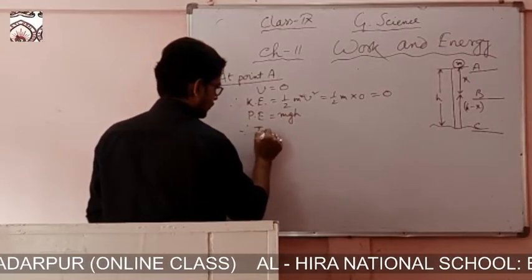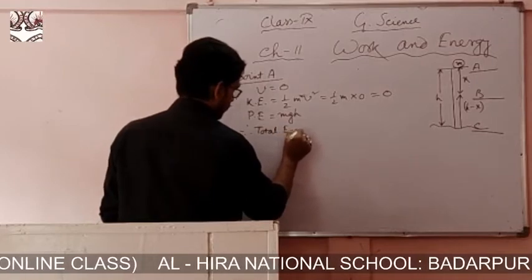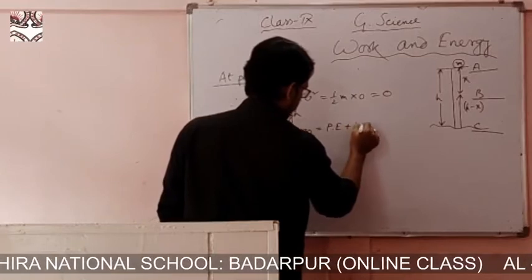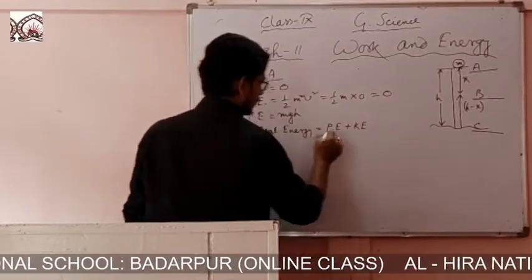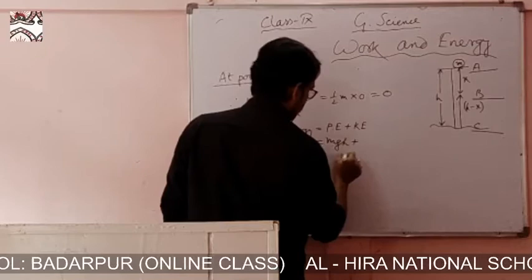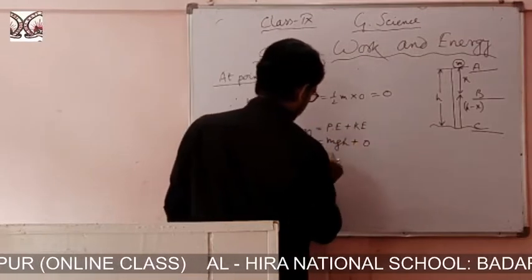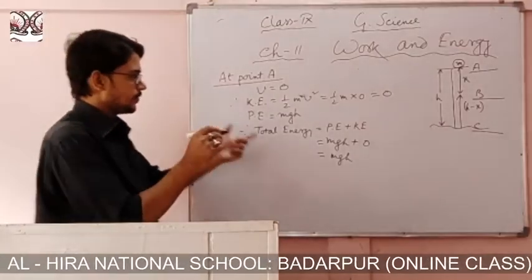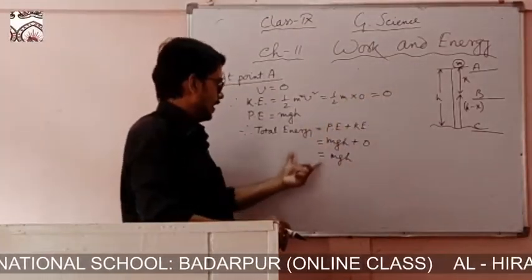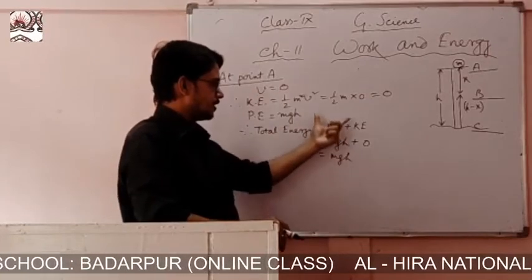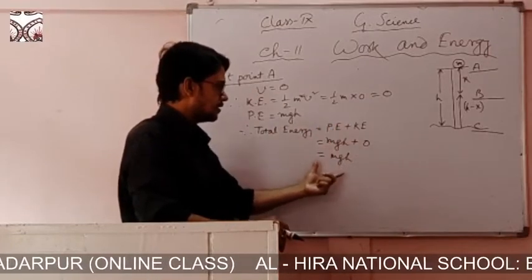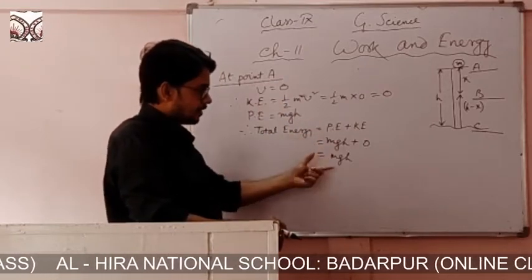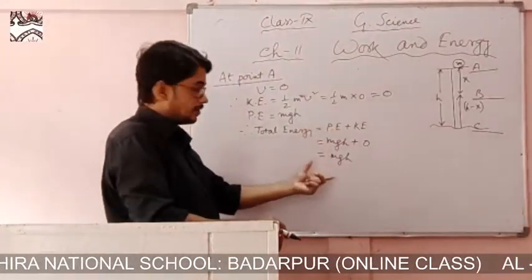Therefore total energy is the sum of potential energy plus kinetic energy. Potential energy mgh, kinetic energy 0. So total energy there is mgh. So ultimately we got, at point A, total energy mgh. That is, the sum of potential energy as well as kinetic energy is total energy, and at point A it is mgh. Now let's see at B also whether it is mgh or not, and at C also whether it is mgh or not.